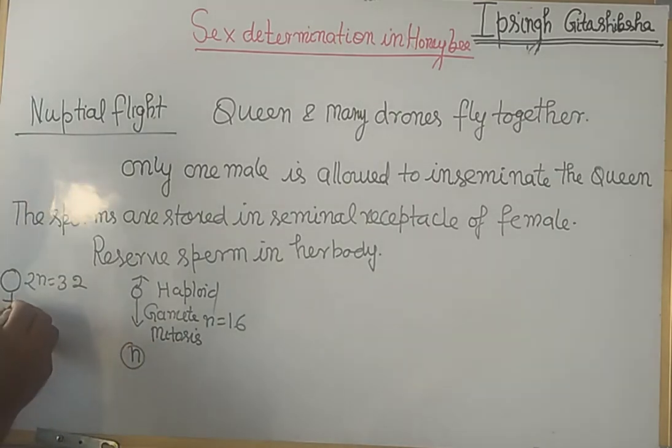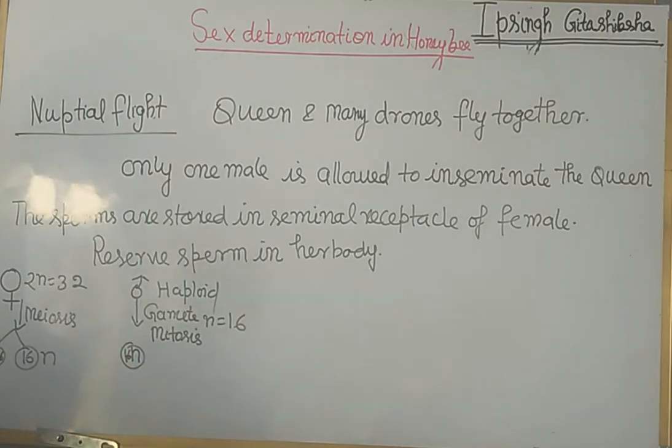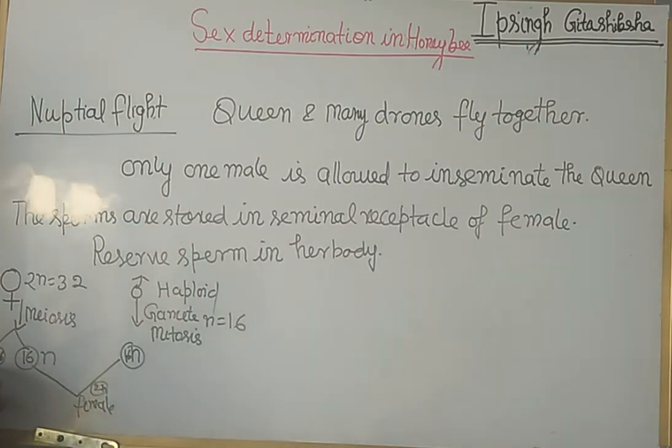And here gamete formed by meiosis, each will have 16 chromosome, that is n. It is also having 16 chromosome, and if this fuse with sperm, it will be female, that is diploid 2n, and it will develop parthenogenetically, it will be male.